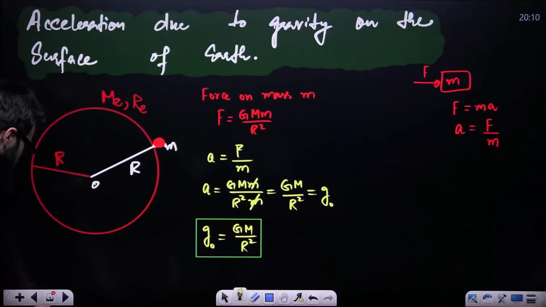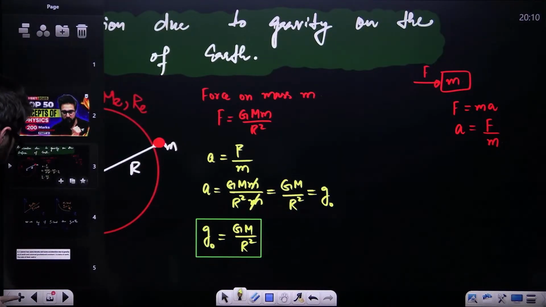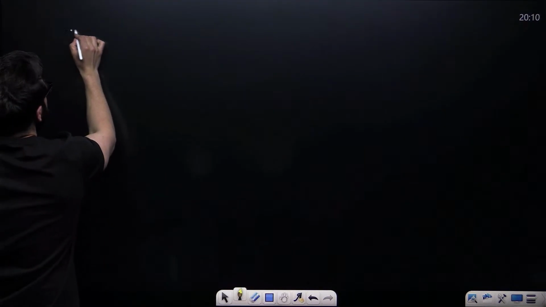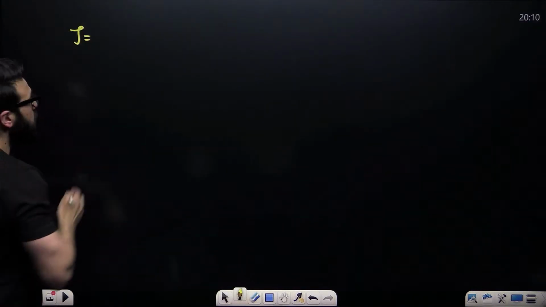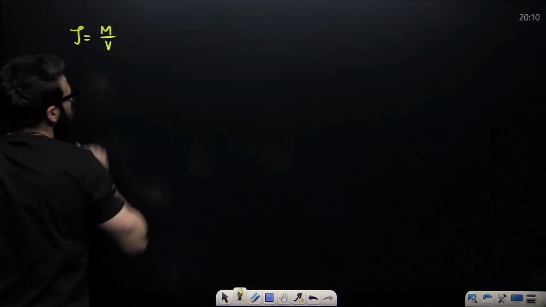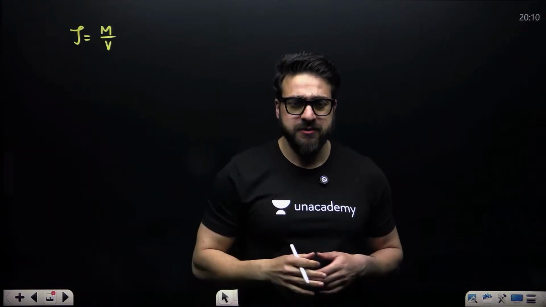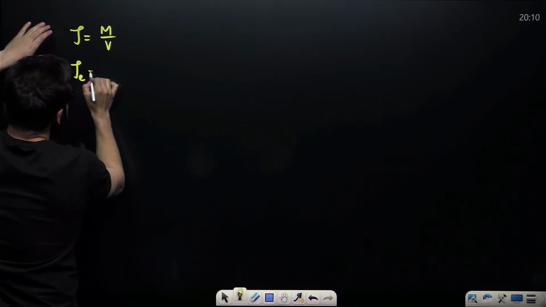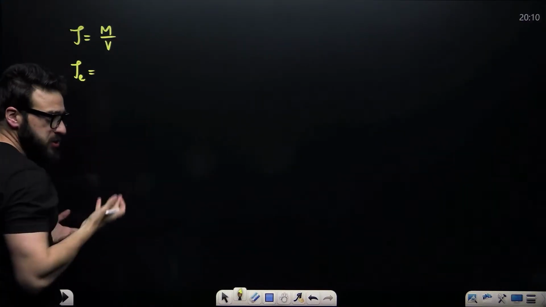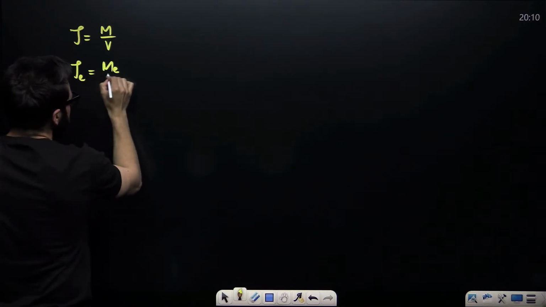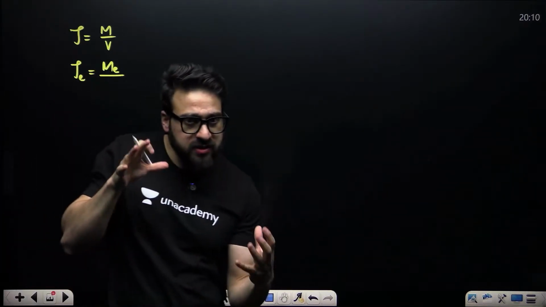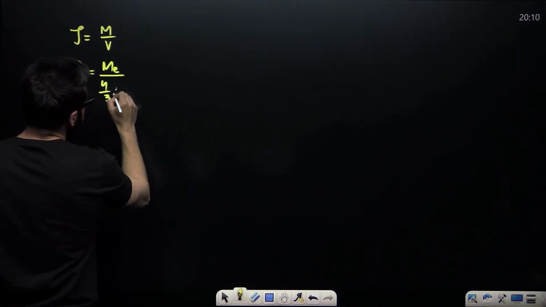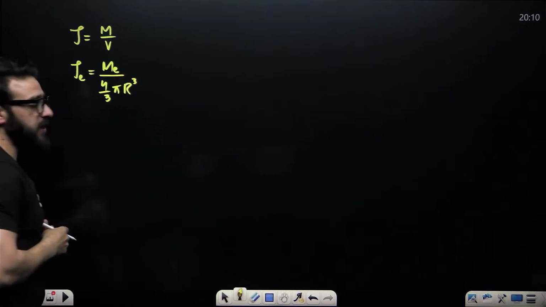Now, guys, I would want you to understand one thing. Let's suppose when it comes to density, everybody knows density means rho. Density is mass divided by volume. When I say density of Earth, that is mass of Earth, M_e, and volume of Earth. Earth is spherical in shape, so the volume is 4 by 3 pi R cube.